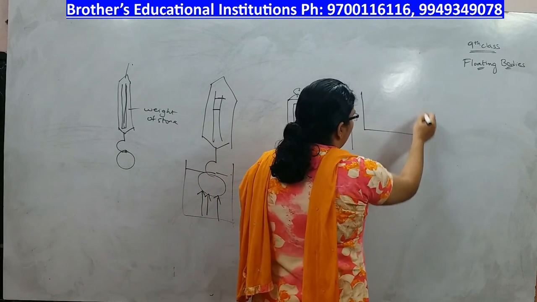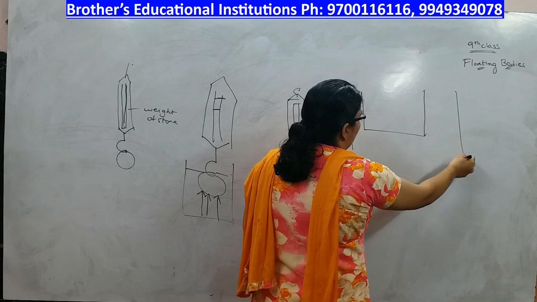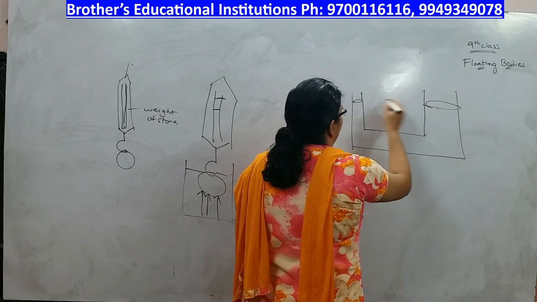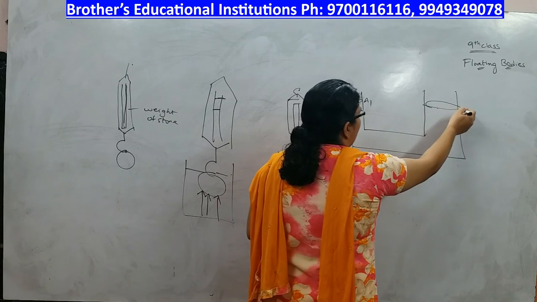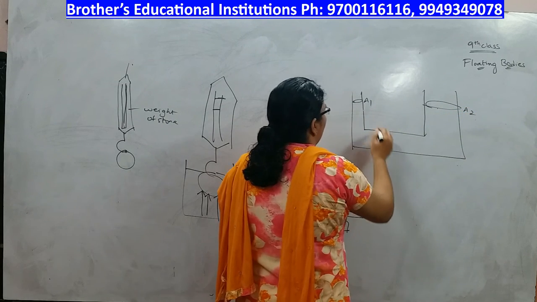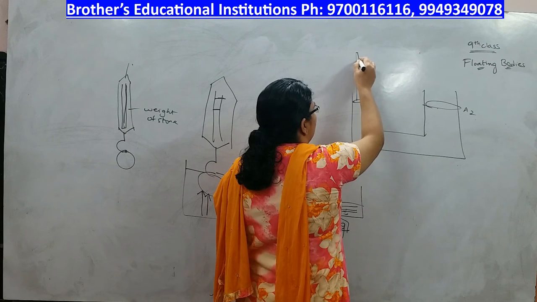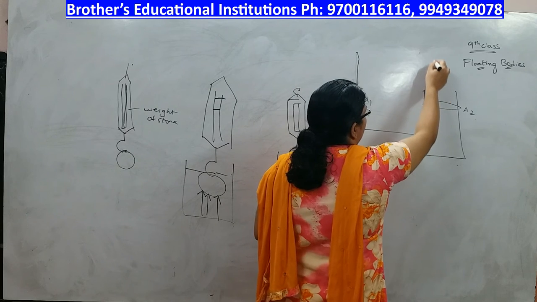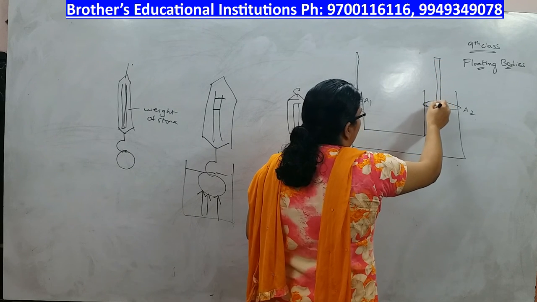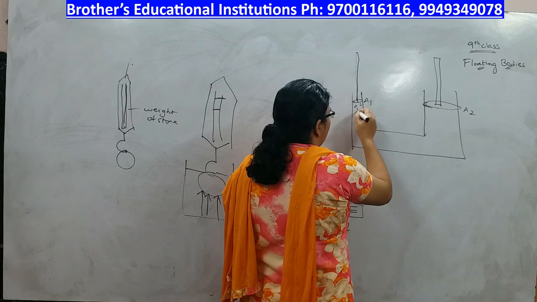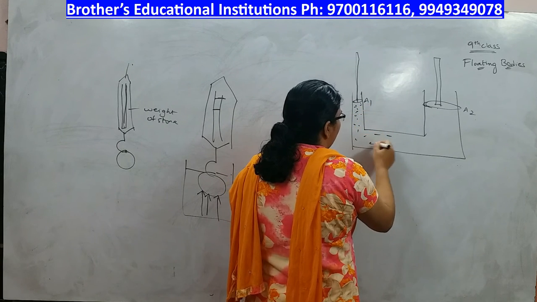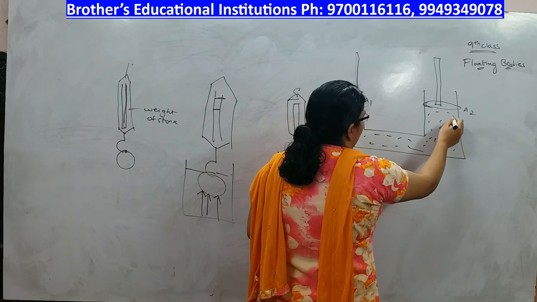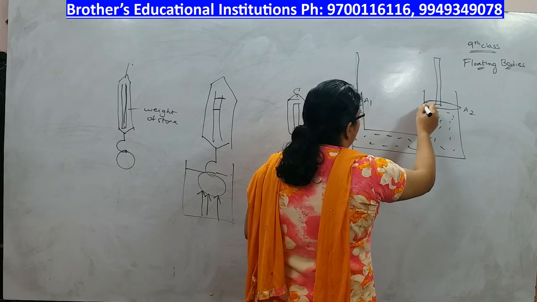In this we take two cylinders of different cross section area. Let's say this is A1 and this is A2. Now you have two pistons. One piston is here, another piston is over here. This is the water. The pistons that you are placing here must be leak free.